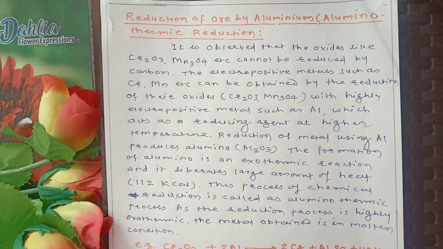During that time a large amount of heat, that is 112 kilocalories, is liberated. This process is called the aluminothermic process or aluminothermic reduction. And whatever metal is obtained during this reduction is in the molten state.